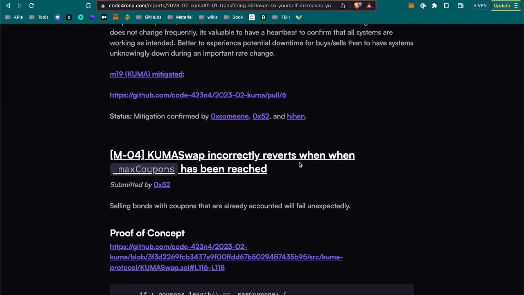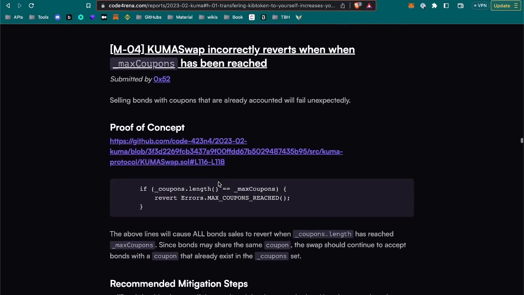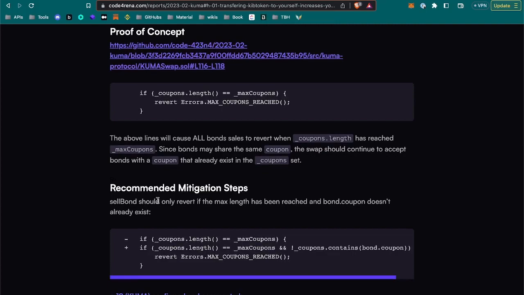KUMA swap incorrectly reversed when max coupons has been reached. Let's look at that. Okay. If the coupon's length is max coupons revert, the above lines will cause all bond sales to revert. Okay, and we don't want that, since bonds may share the same coupon. The swap should continue to accept bonds with a coupon that already exists. Okay. One thing is bonds and the other is coupons. Okay, mitigation step.